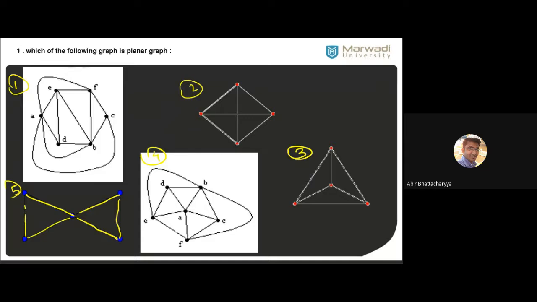So yes, in this case, all graphs are planar graphs. All are planar. 1, 2, 3, 4, 5, all are planar graphs.